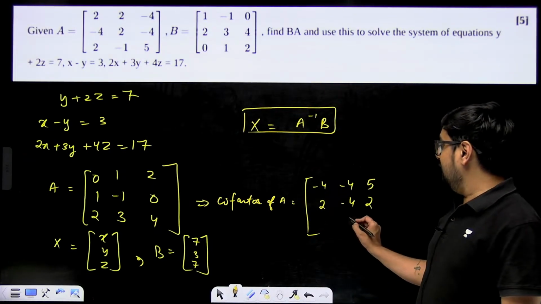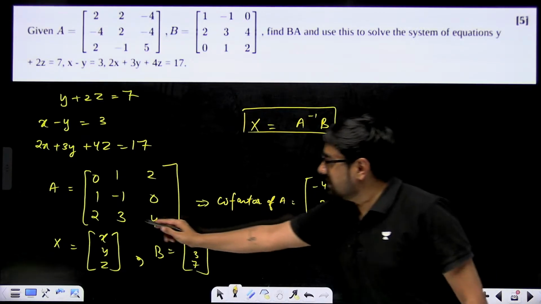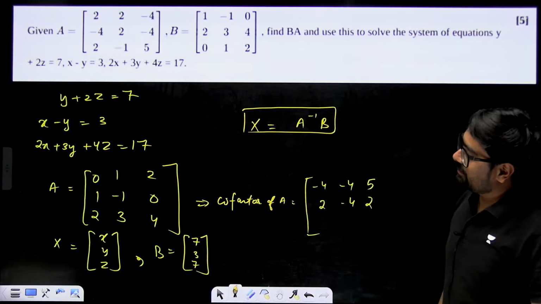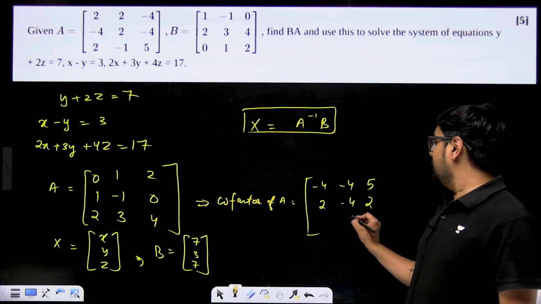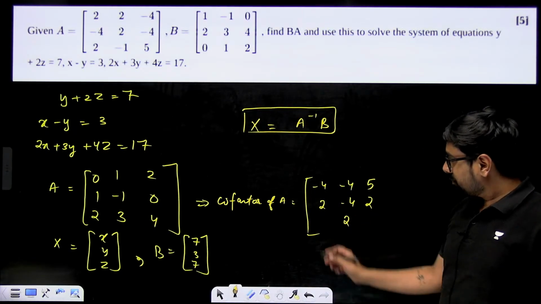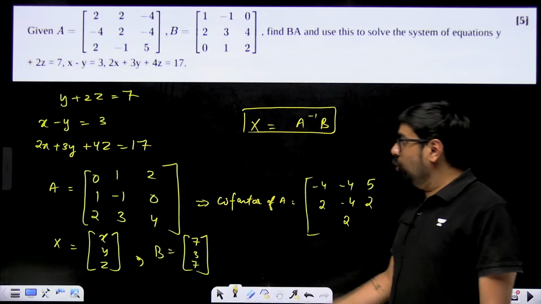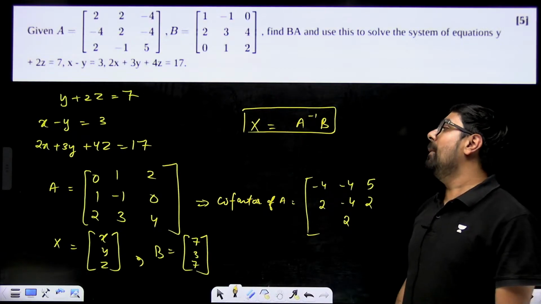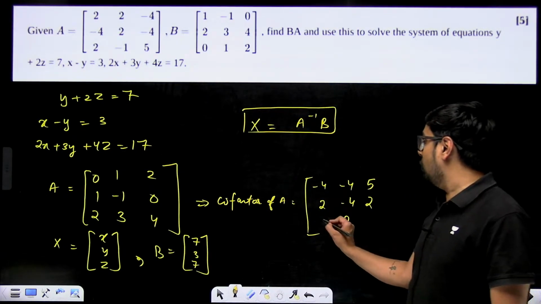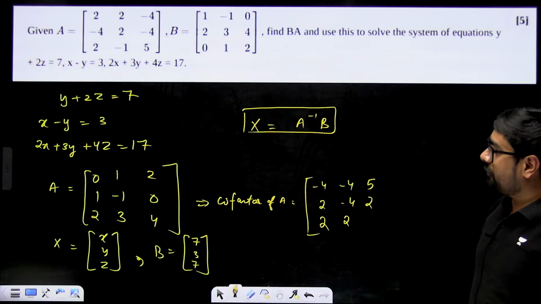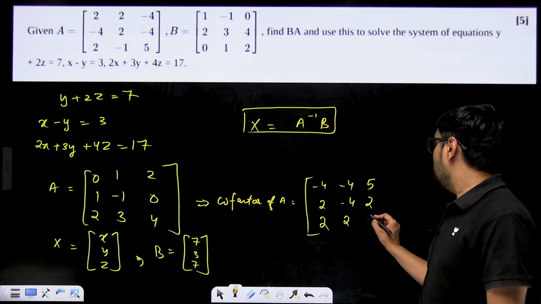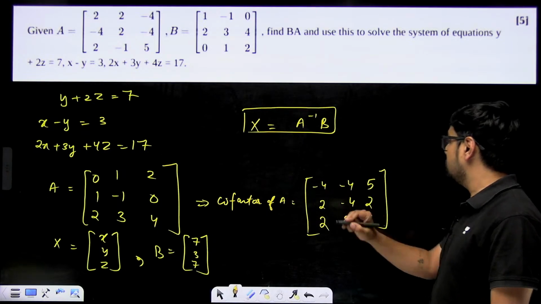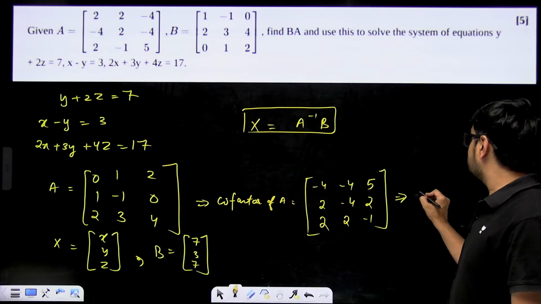Similarly here for 3, 0 minus 2, so minus 2 multiplied with minus will become plus 2. And for 2 it will become 0 minus minus 2, that means positive 2. And for 4 it will become 0 minus 1, that means minus 1, because sign will remain positive only here.